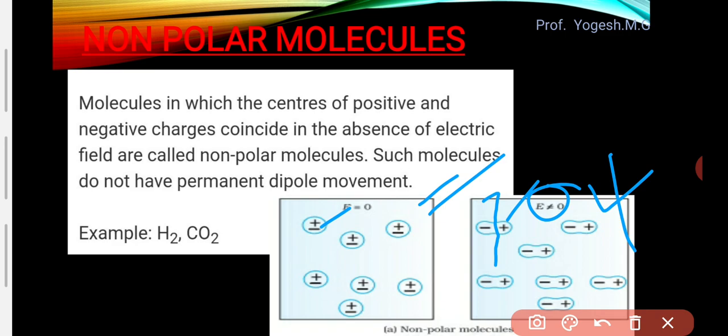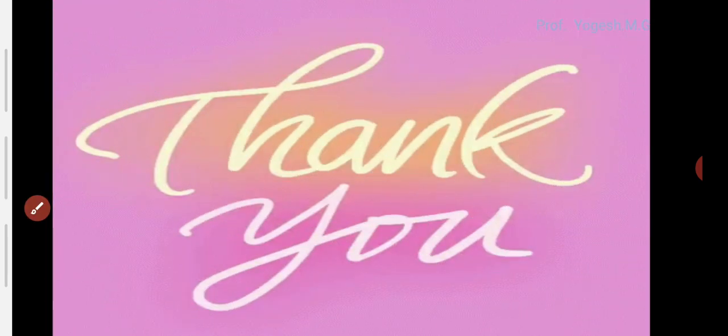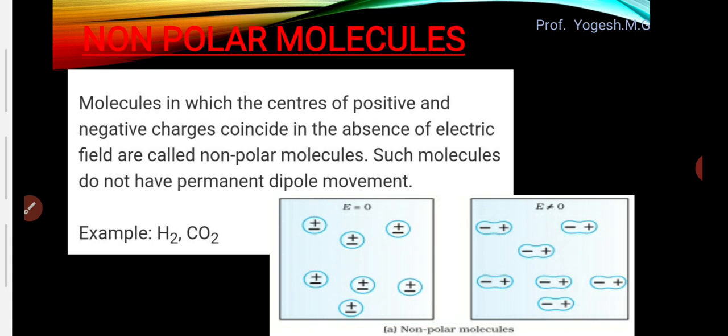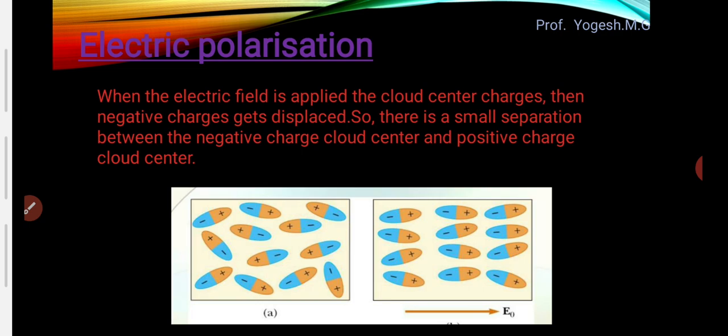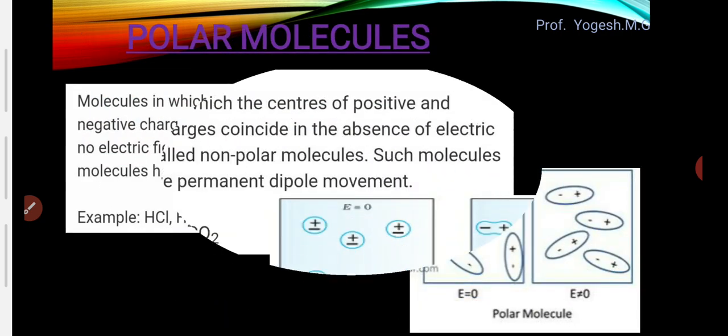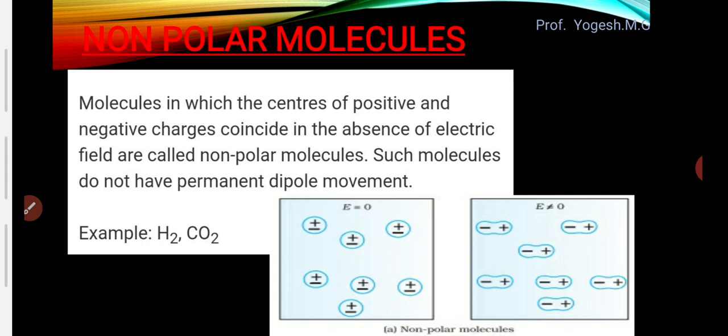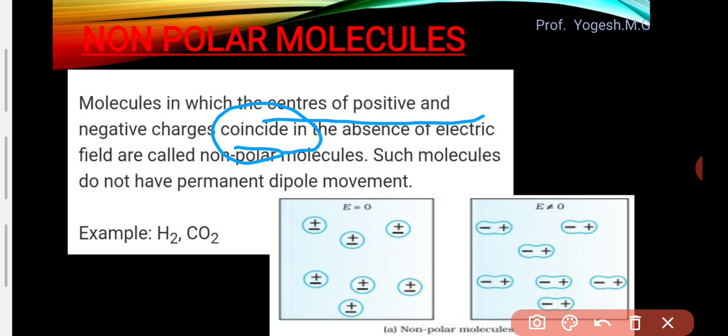Whenever you keep non-polar molecules in an external electric field, they will show some dipole moment. When you remove that external electric field, again they will come back to their original state, meaning zero dipole moment. So non-polar molecules are those in which the centers of positive charges and negative charges coincide in the absence of an electric field.